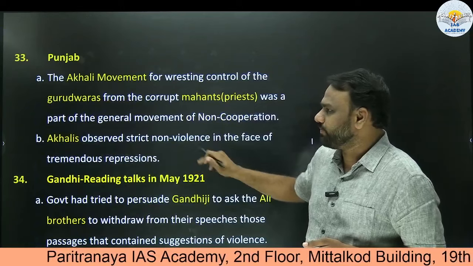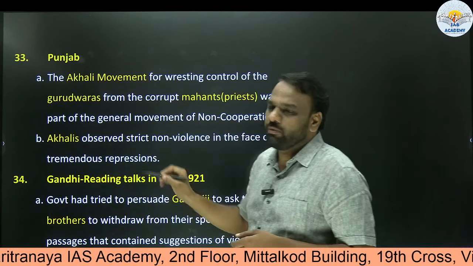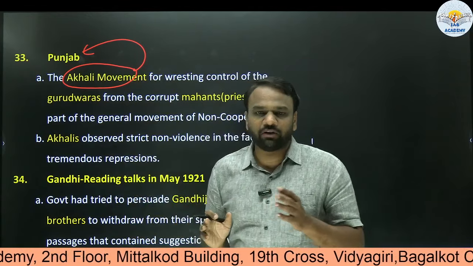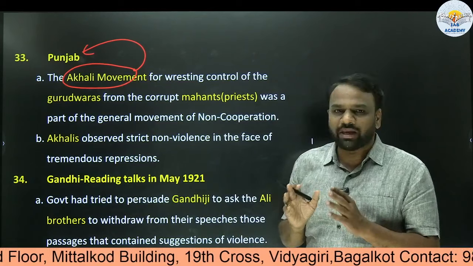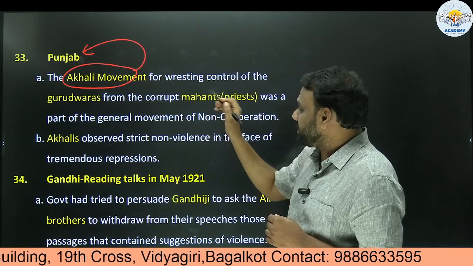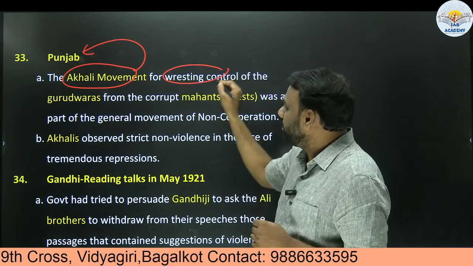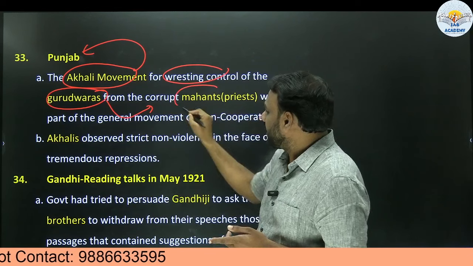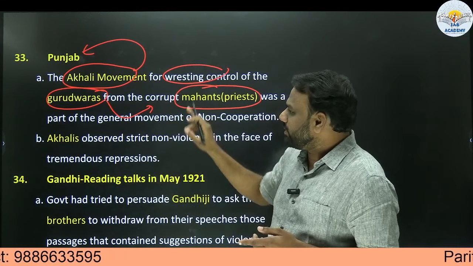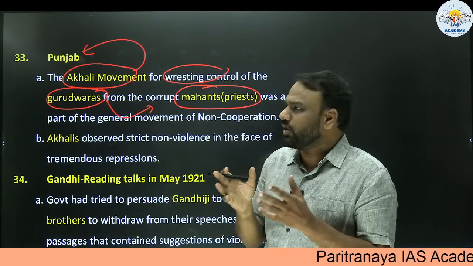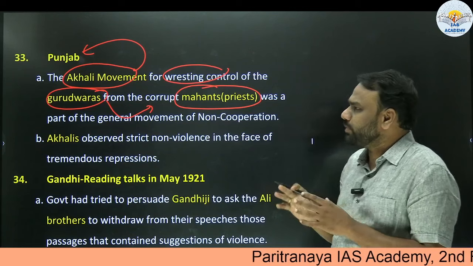Next, in Punjab, the Akali movement is associated with Punjab. This movement also, in a broader sense, can be considered as part of the non-cooperation movement. The Akali movement became famous during the non-cooperation movement. This Akali movement in Punjab was for wresting the control of Gurudwaras. Gurudwaras are the holy places of Sikhs. It was believed that these holy places were occupied by corrupt priests. So this Akali movement was to take the control from these corrupt priests and create an organization to control the Gurudwaras. This movement started in Punjab.